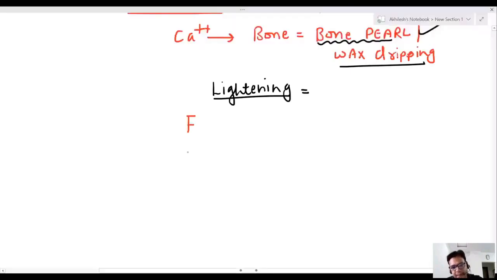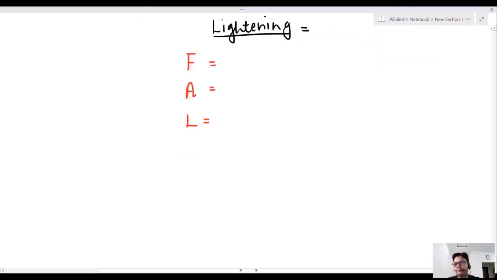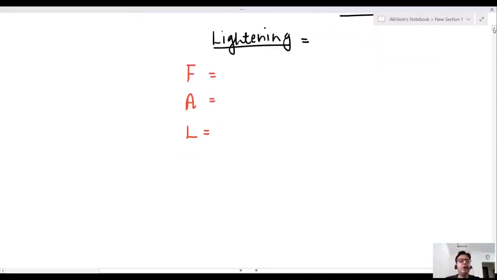Very simple. Lightning falls on your body.